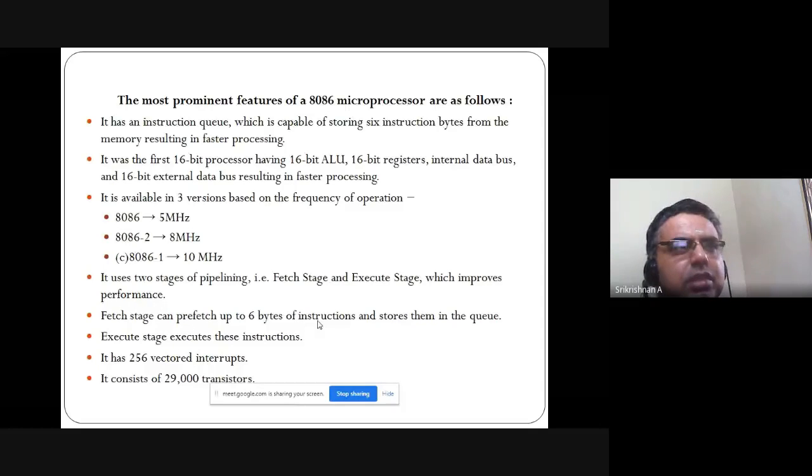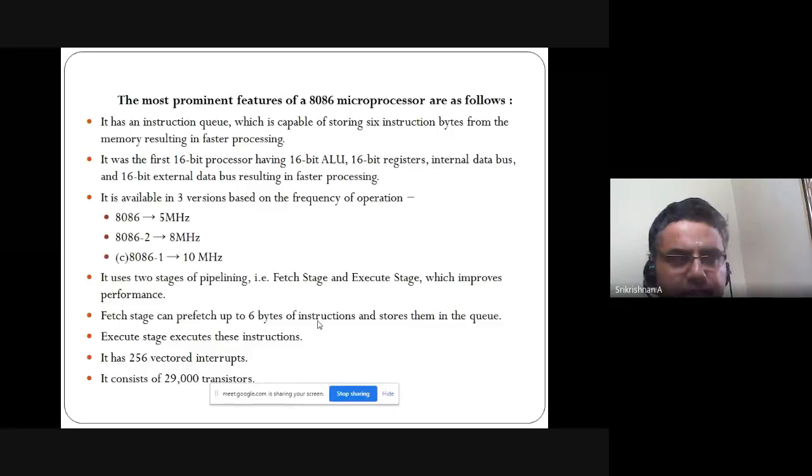It is the first 16-bit processor having a 16-bit ALU, 16-bit registers, internal data bus, and external data bus of 16 bits, resulting in faster processing. Available in 3 versions based on the frequency of operations. They are the 5 megahertz version, 8 megahertz version, and 10 megahertz version.